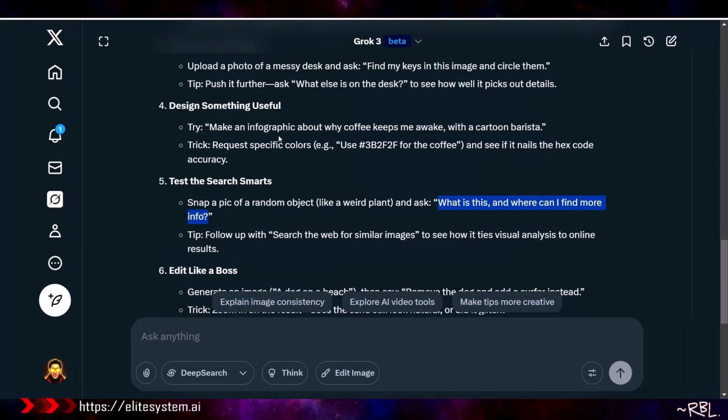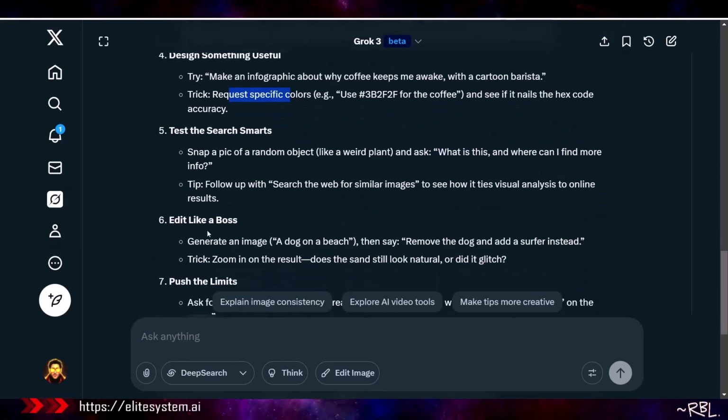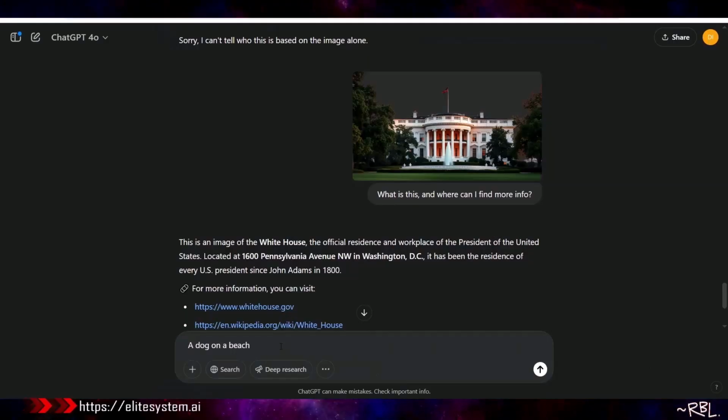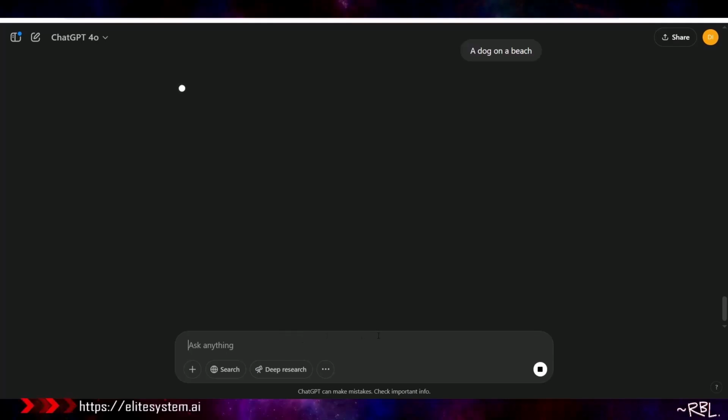All right. We have done everything so far. Edit like a boss. This is the last one, basically. Remove the dog and add a surfer instead. Generate an image, a dog on a beach. So let's do 6 and 7. How about that? Then we'll end it. Generate a dog on a beach. I should have said generate, right? But regardless, I think it can figure it out.